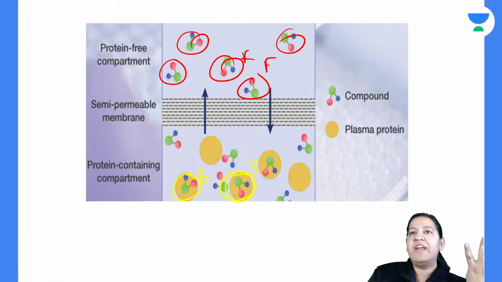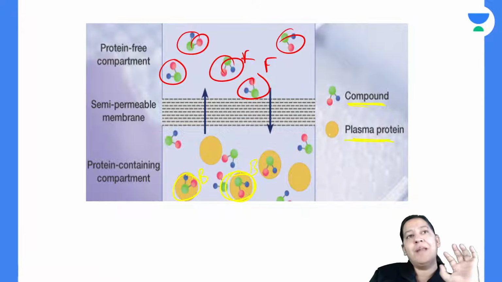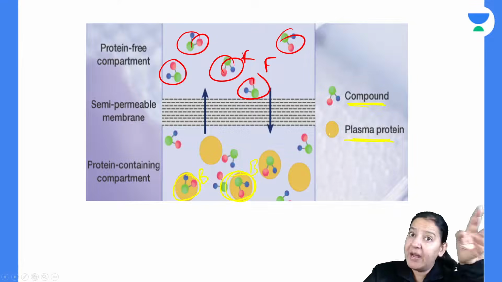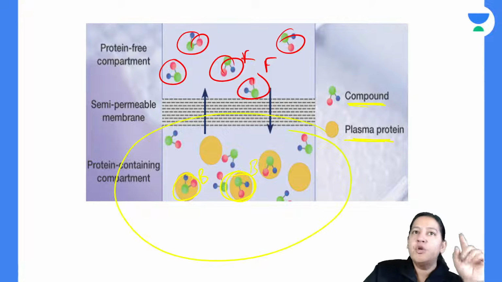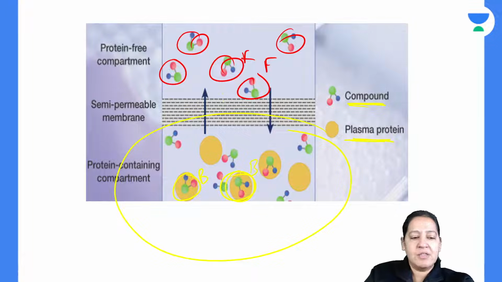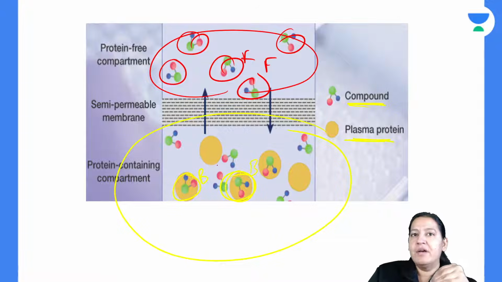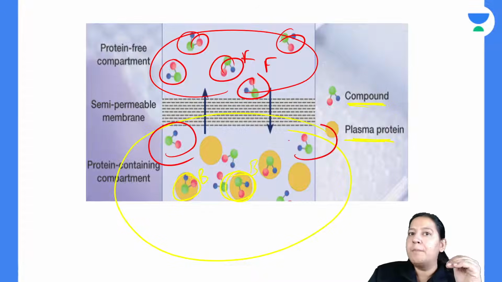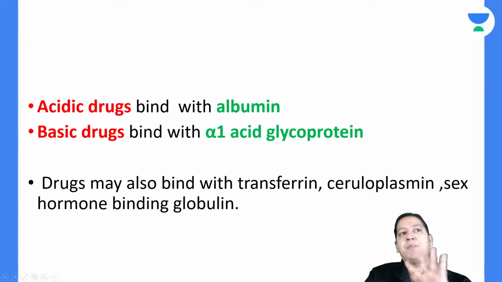So you can see free drug is combining with the plasma protein and becoming bound. So some is free, some is bound. Ultimately, you are giving free only. So outside it is always free. Once it enters the blood, some remain free only, but after entering the blood, some will be bound. So it depends how much is free, how much is bound, drug to drug.